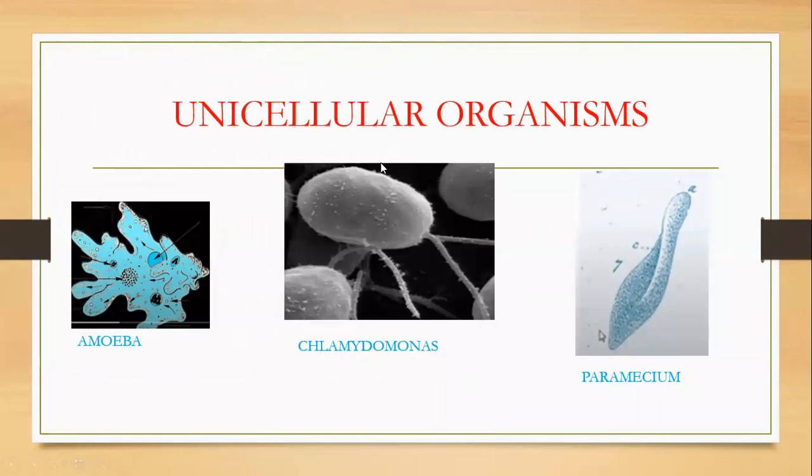Examples for unicellular organisms: amoeba, Chlamydomonas, Paramecium. What are unicellular organisms? Organisms made up of a single cell. Example, amoeba, Chlamydomonas, Paramecium. Then what are multicellular organisms? Organisms made up of many cells.